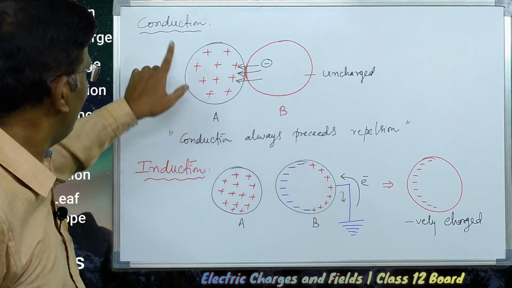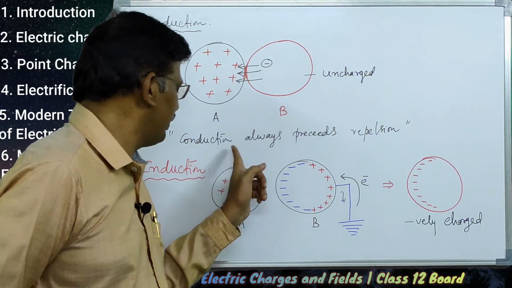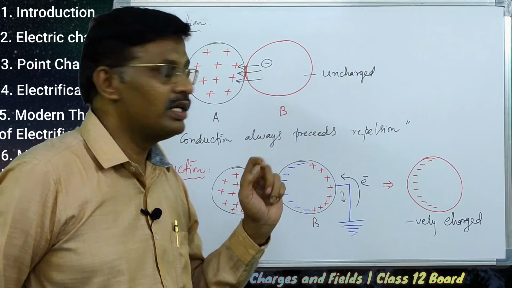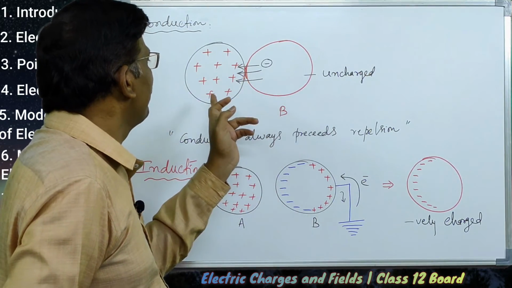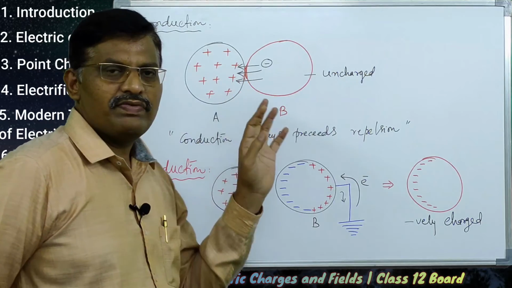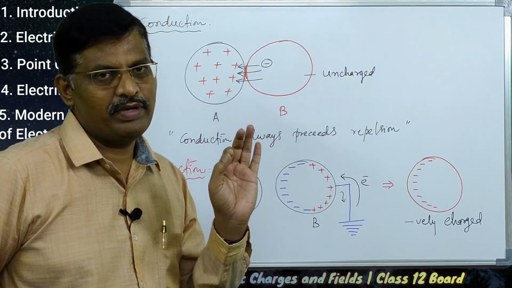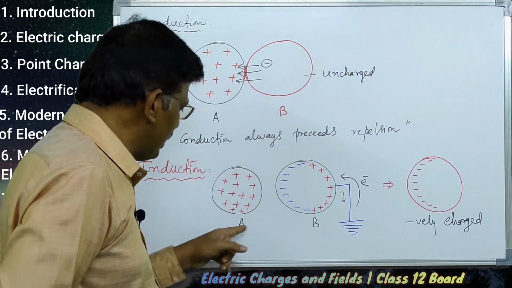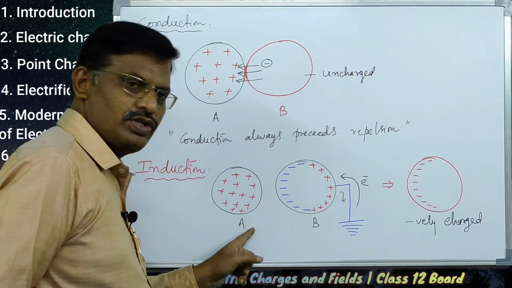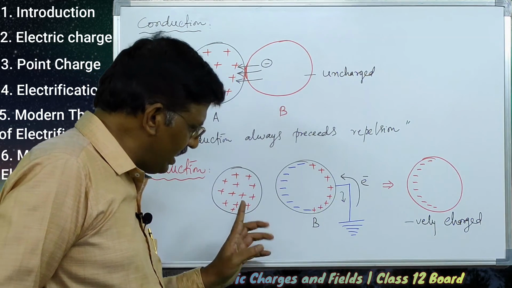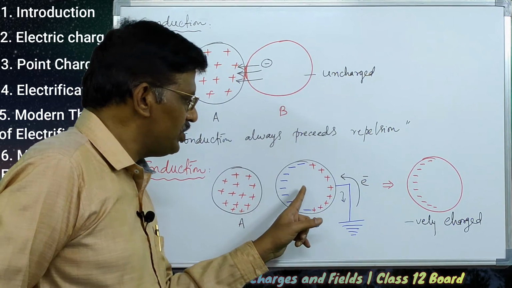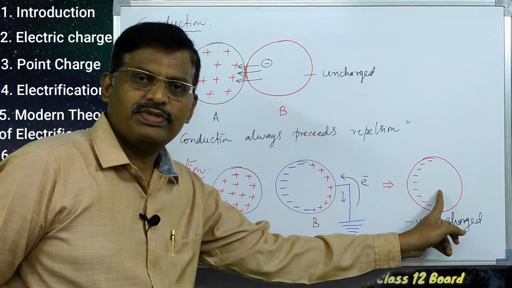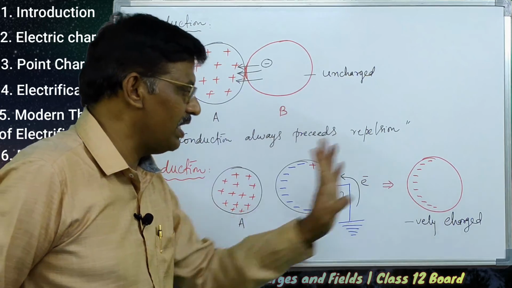In the case of conduction, we wrote a quotation: conduction always precedes repulsion, because in conduction both bodies get the same kind of charge. But in induction, without losing any charge, A remains a positively charged body. Initially B is a neutral body, and now B becomes a negatively charged body.